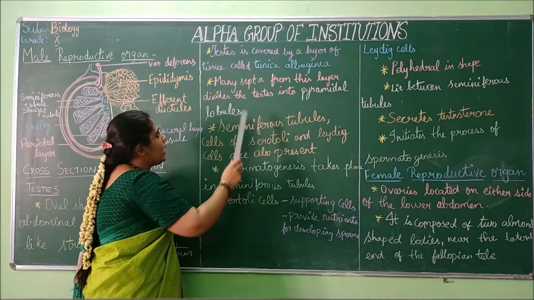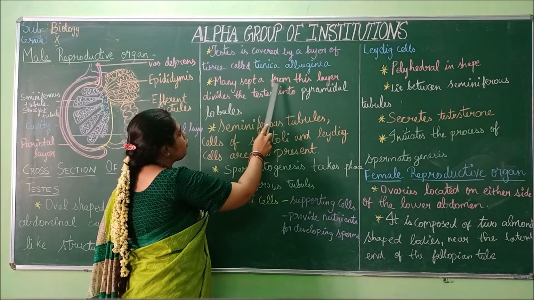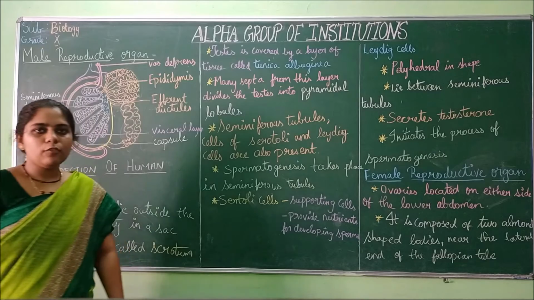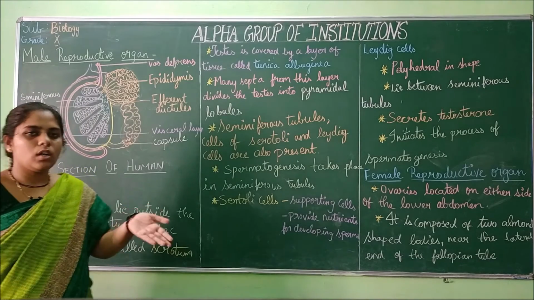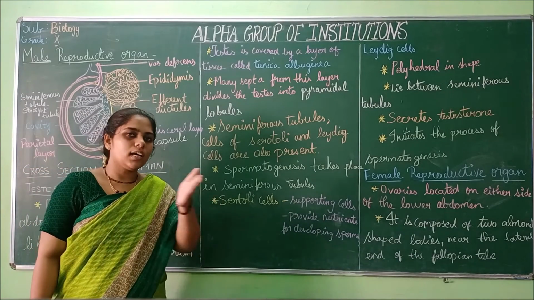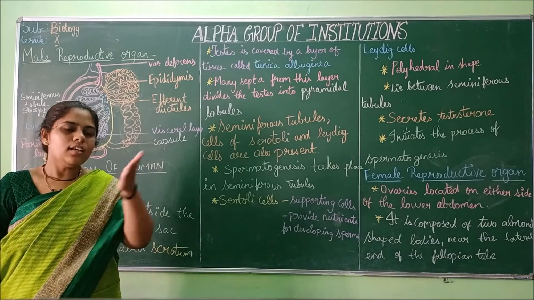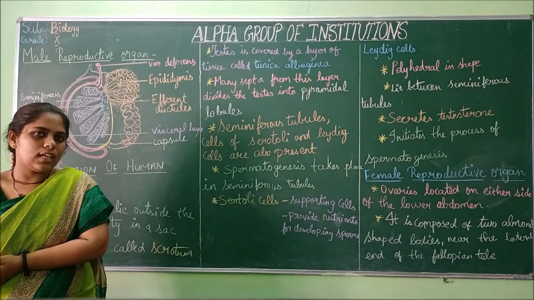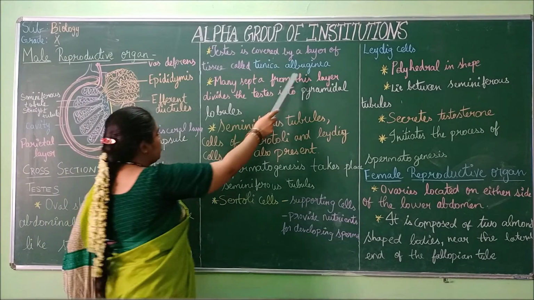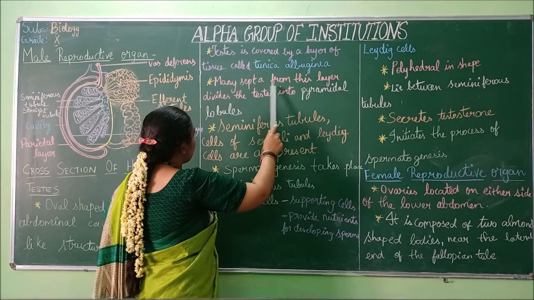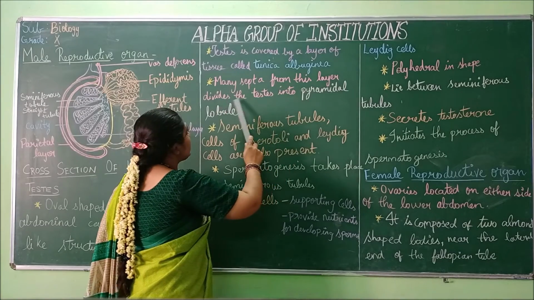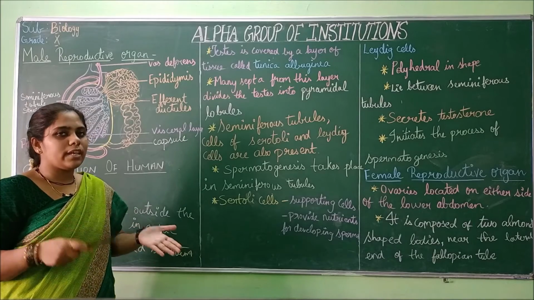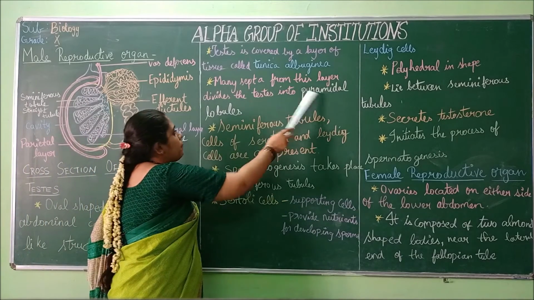The testis, and many septa are formed from this layer. Septa means segments. This layer, the tunica albugina, forms septa and divides the testis. It divides the testis into segments like pyramidal lobules.